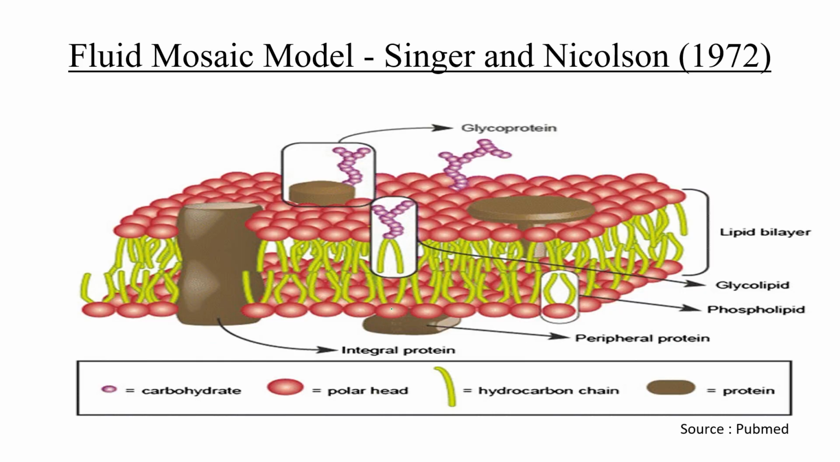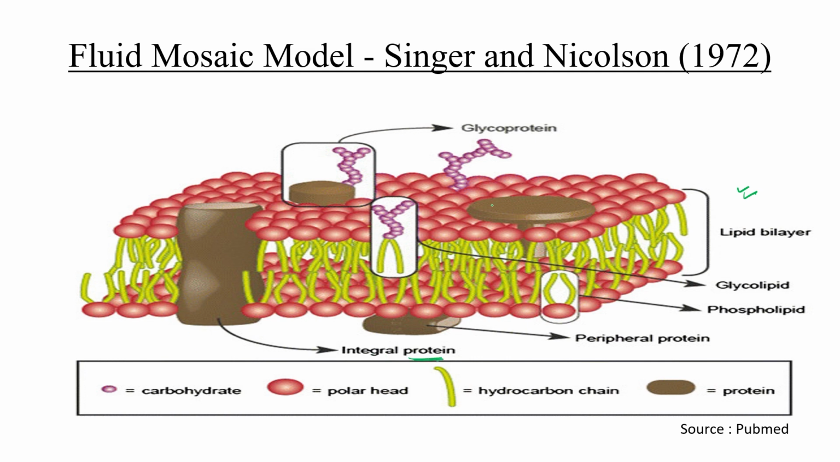Okay, so let's see the structure. This is the structure of the fluid mosaic model. So this is the lipid bilayer, with hydrophilic heads on the top side and hydrophobic tails in the middle. And this lipid bilayer acts as a sea, and in this particular sea, some embedded proteins are there, just like icebergs. This is the integral protein.